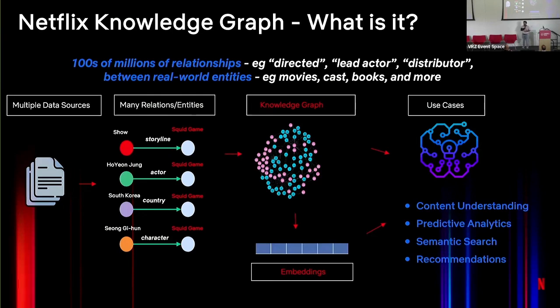Things like content understanding, where we would try to understand what our movies and shows are about, enabling better predictions, and then providing more accurate and intelligent search and recommendation results. So in a nutshell, the knowledge graph helps us in building a much better understanding of the entire entertainment landscape.